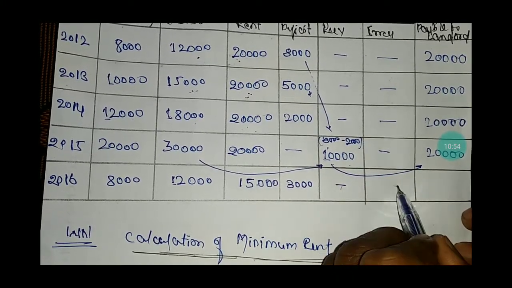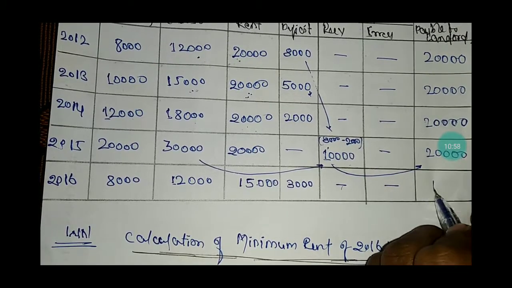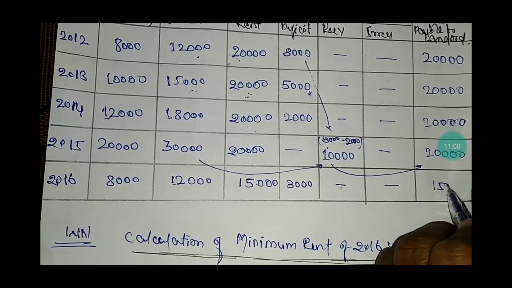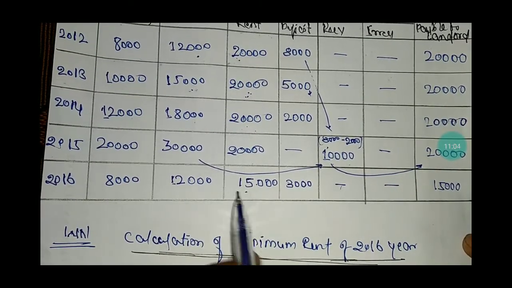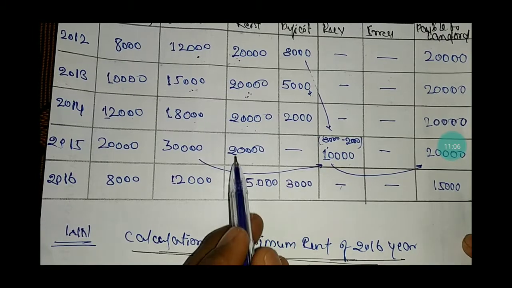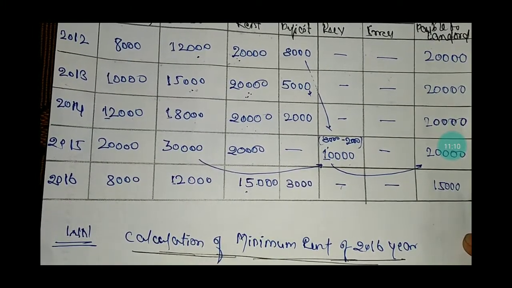There is no recovery, there is no irrecovery. The amount payable to landlord is rupees 15,000 because the royalty is less than the minimum rent. So the 15,000 will be payable. Okay.